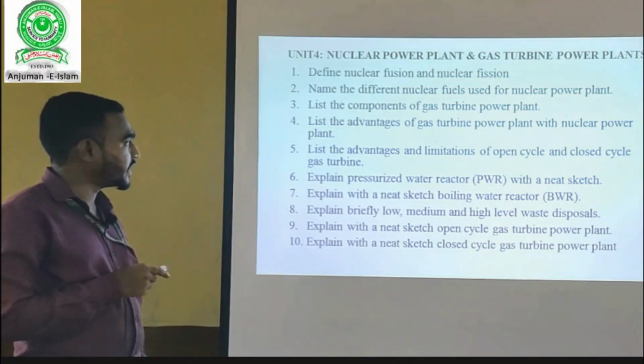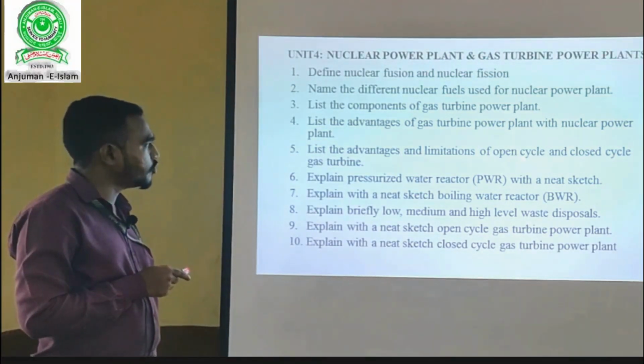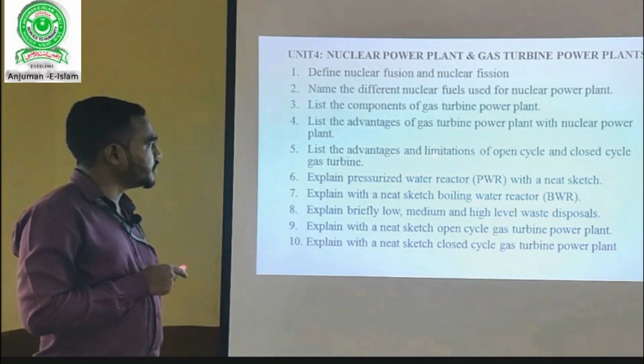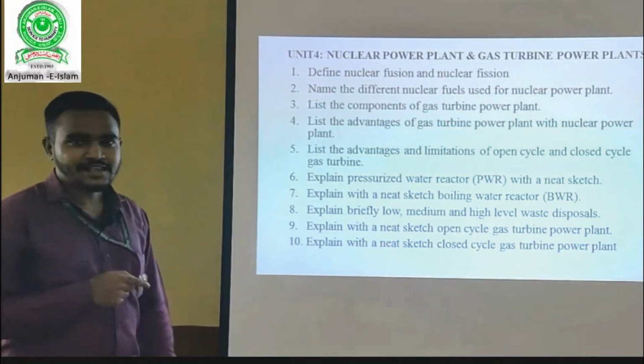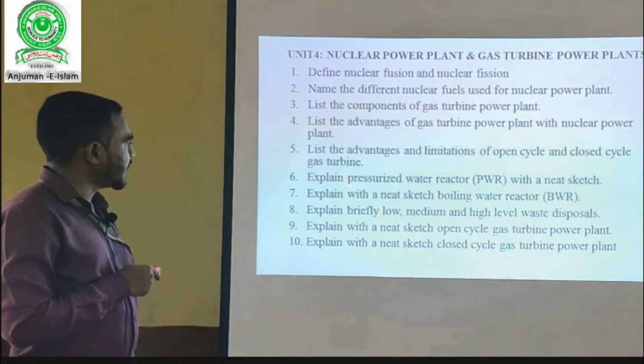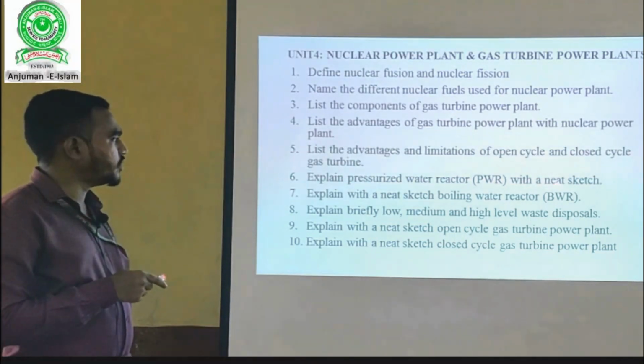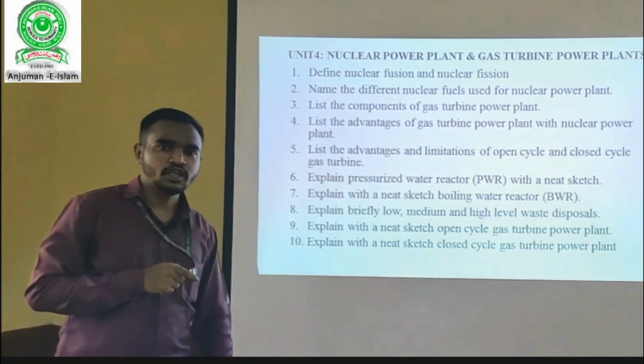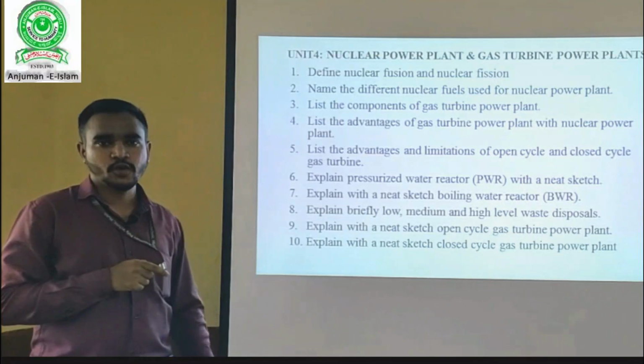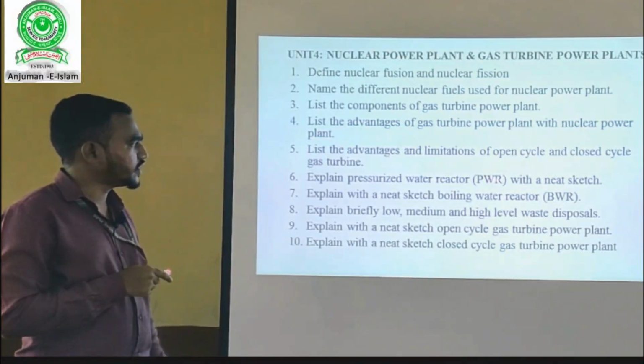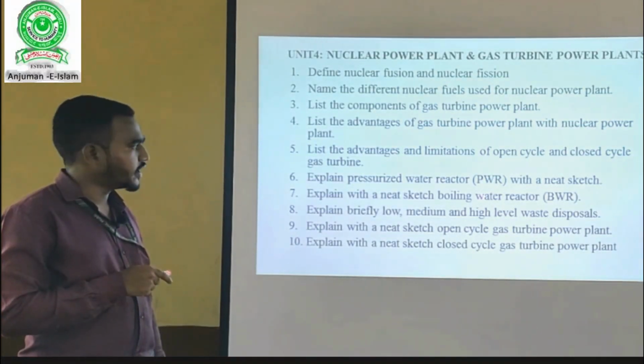You have to separately write the advantages and limitations of open cycle and the advantages and limitations of closed cycle gas turbine. Question number 6. Explain pressurized water reactor with a neat sketch. Here, drawing the sketch and explaining in points will fetch you 10 marks. This question can be easily expected for 10 marks.